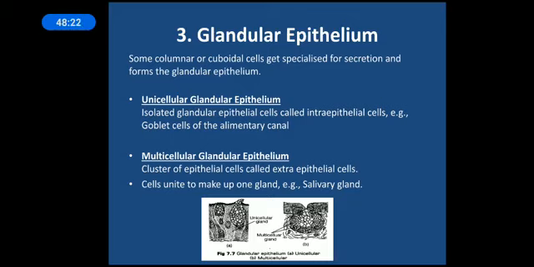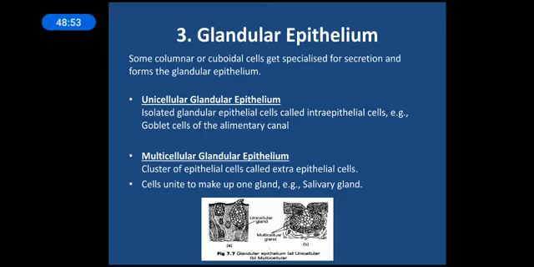The next one is the glandular epithelium. The name suggests gland. Gland, what does it mean? Glands are specific structures or cells which get specialized or modified for secretion. So some columnar or cuboidal cells get specialized for secretion and form the glandular epithelium. Sometimes this epithelium may get specialized to perform the function of secreting some substances, maybe hormone, maybe enzyme, and hence they are called glandular epithelium.